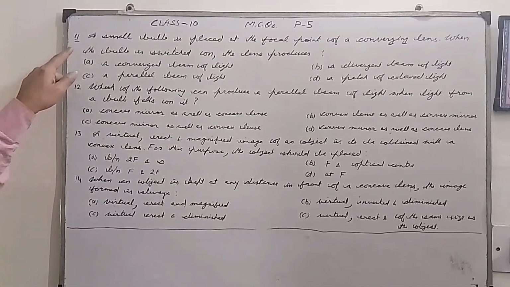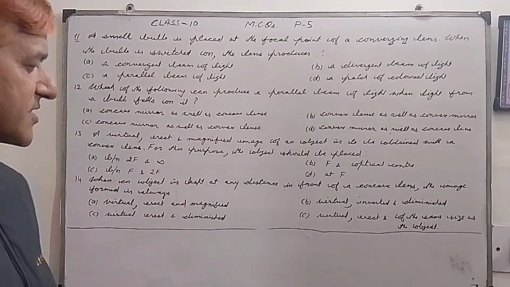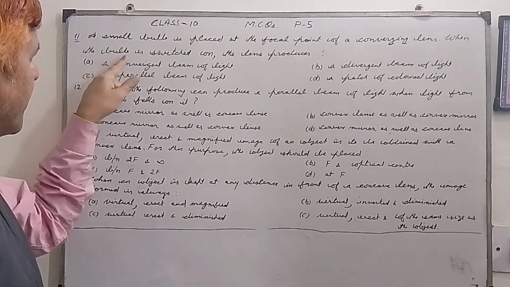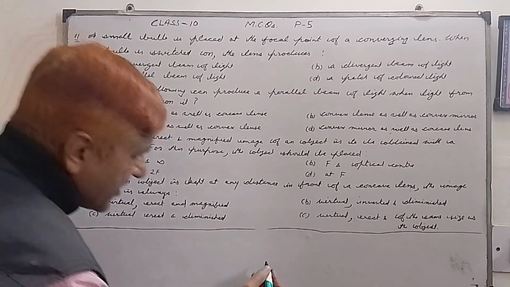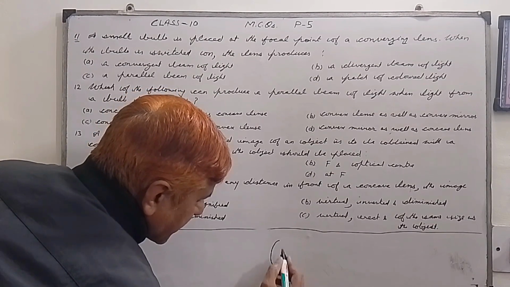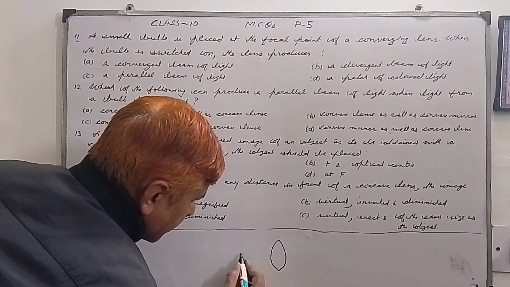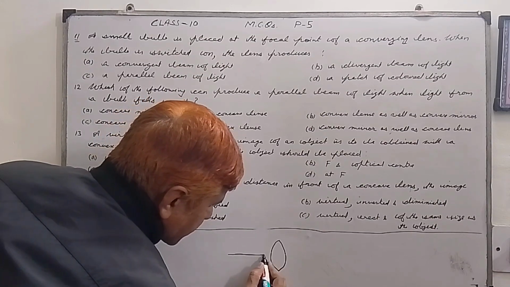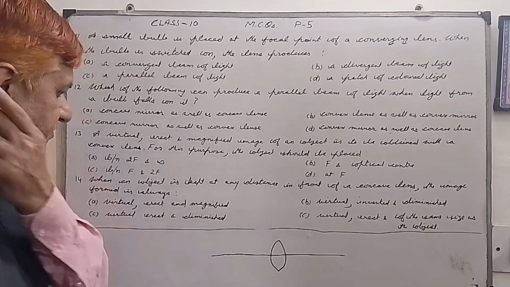So now my dear students, we have question number 11. A small bulb is placed at the focal point of a converging lens. When the bulb is switched on, the lens produces. So my dear students, this is actually a converging lens. Please remember that a convex lens is also called a converging lens. Why? Because it converges light.